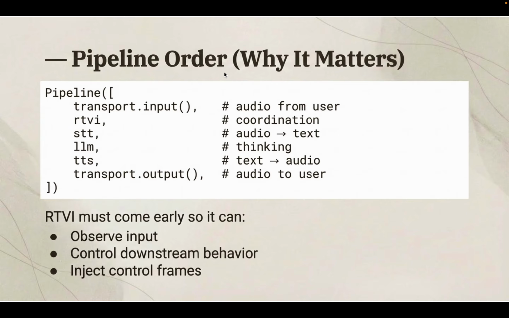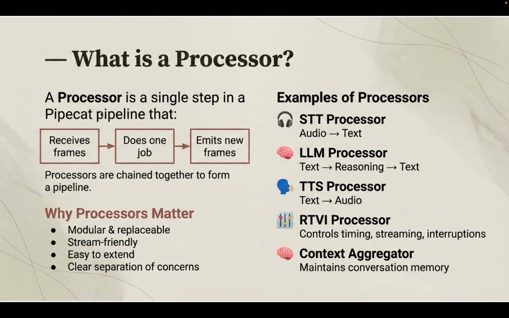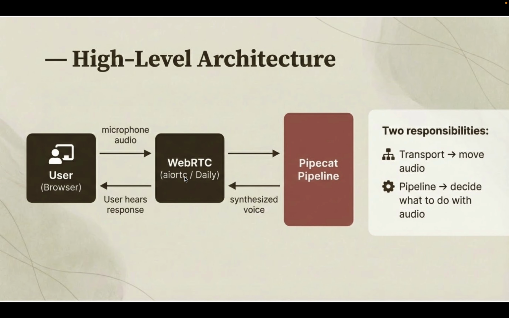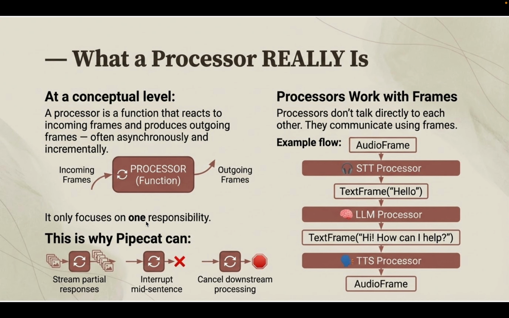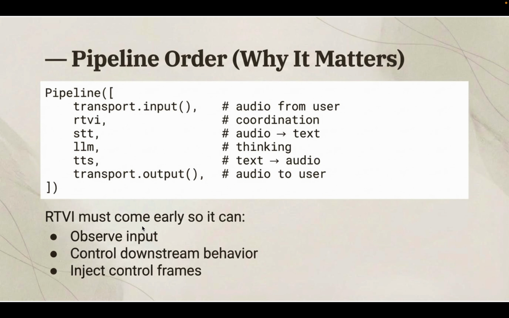This is a small example. We have the transport, like in the previous example I showed. This is the transport input that we are sending into the pipeline, and this is the transport output. The Pipecat pipeline receives the audio input and then gives the output.